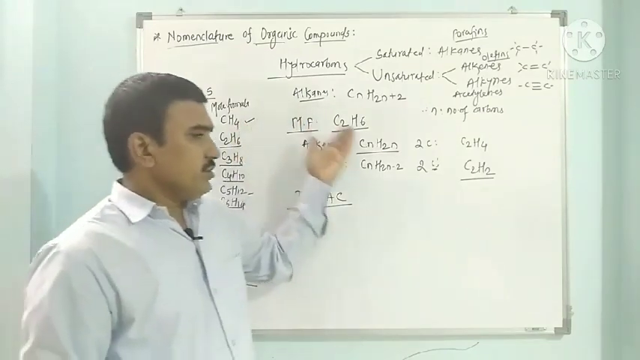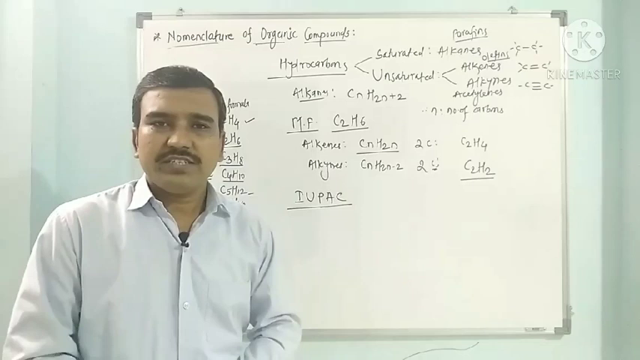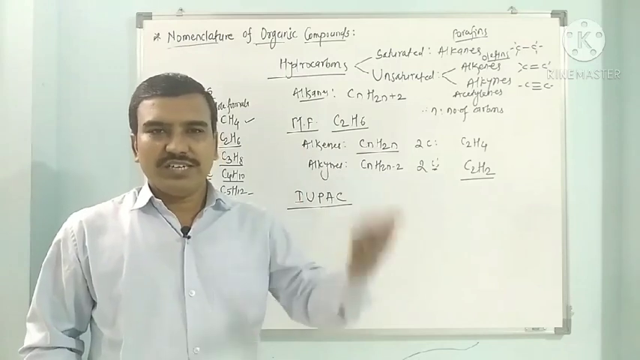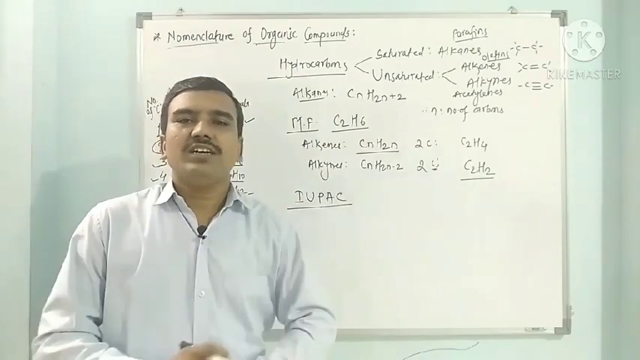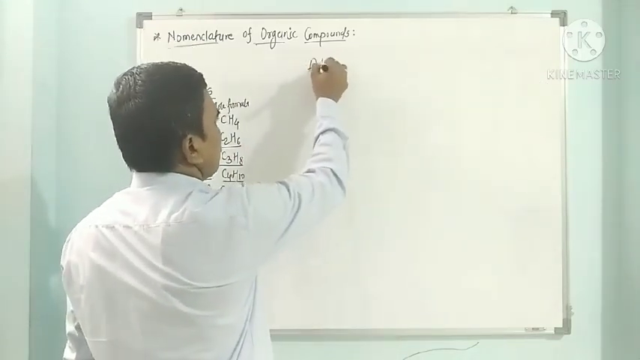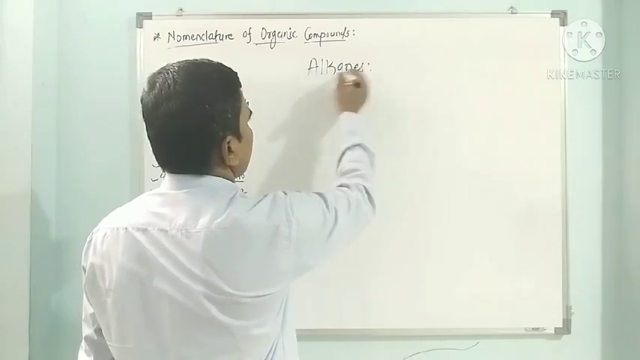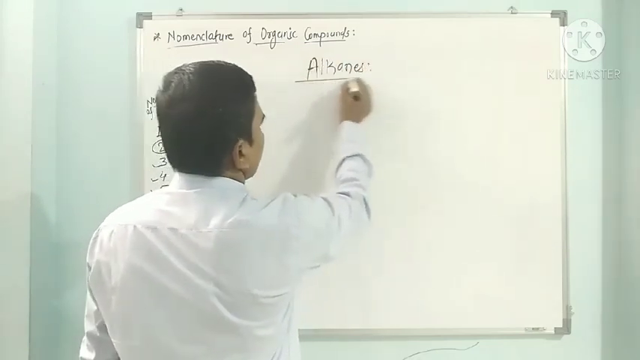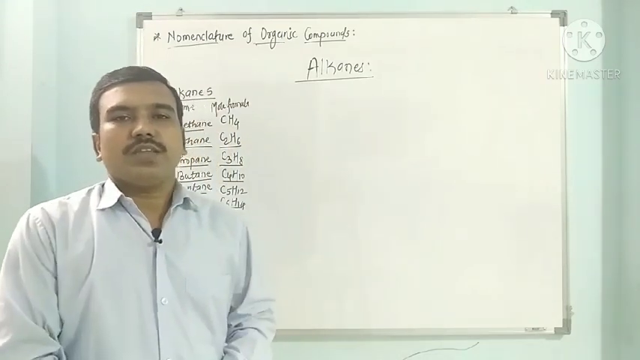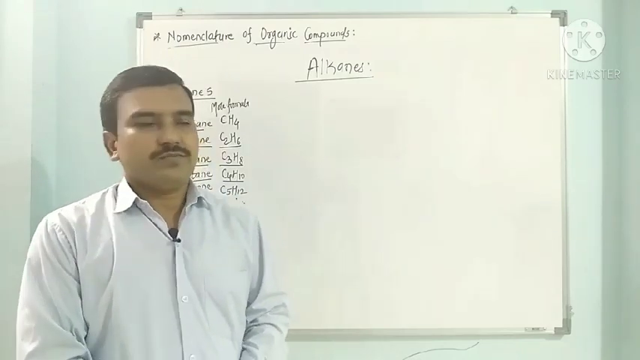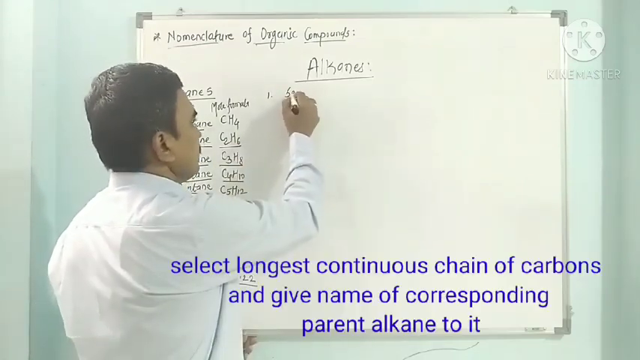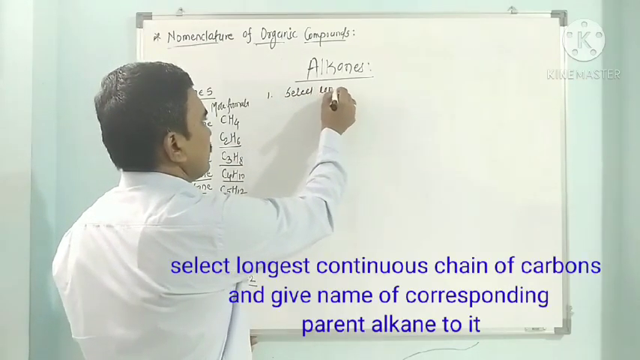Then on the basis of IUPAC rules, we have to see nomenclature for different functional groups. We have to start from alkanes, then see alkenes, alkynes, then move towards other functional groups. First we have to see IUPAC nomenclature of alkanes. Here first we have to see the general rules of nomenclature. The first rule is to select the longest chain of carbons.